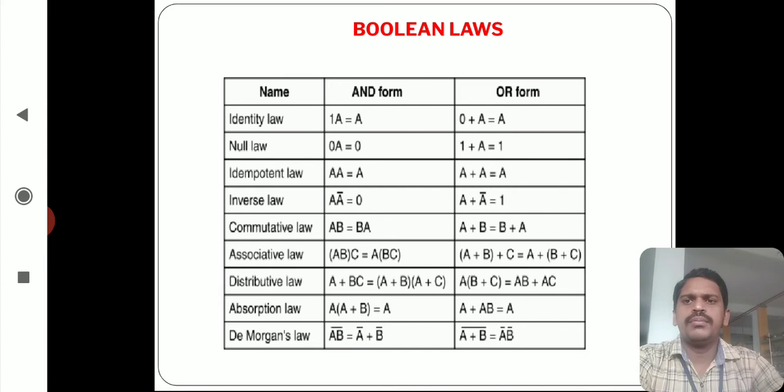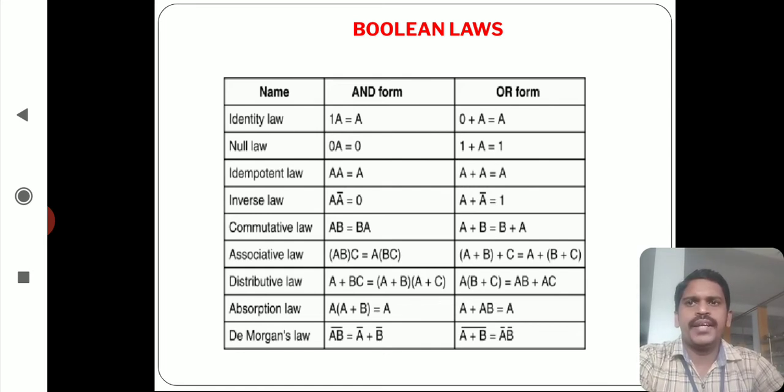In the first law, A dot B whole bar, this is the AND operation, and this is equal to the OR logic. The AND logic is equal to the OR logic. In the second law, OR logic is equal to the AND logic, where we convert AND form to OR logic or OR form to AND logic. These De Morgan laws are used for simplifying Boolean expressions in Boolean algebra.